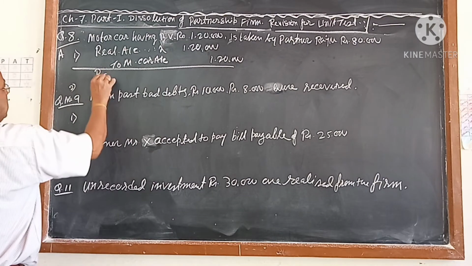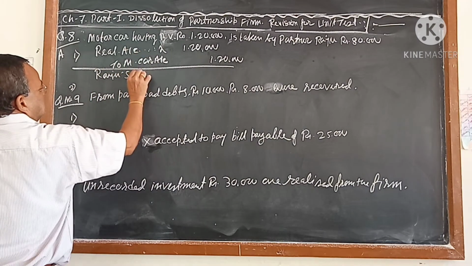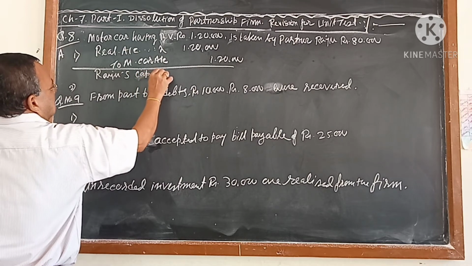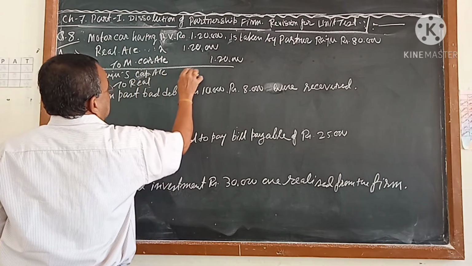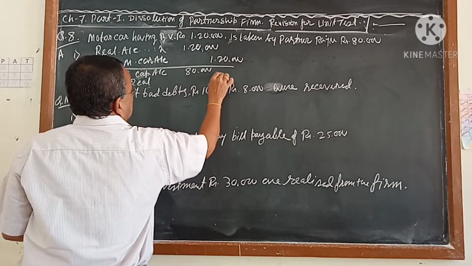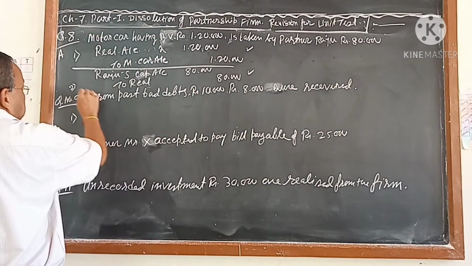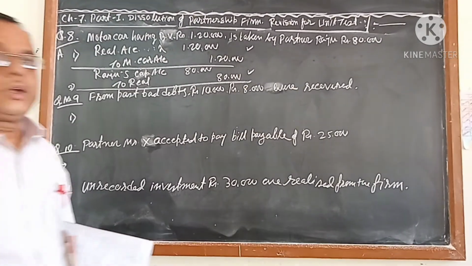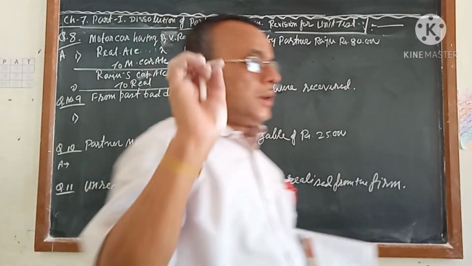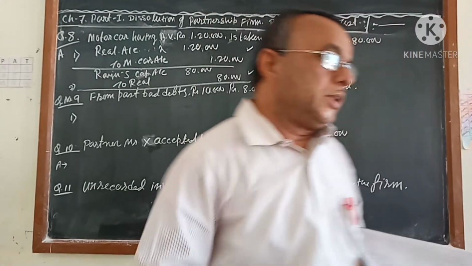So Raju's capital account debit to realization account. How much? 80,000. This is the journal for the transfer entry. This is the journal for which Raju is taking the car. Every time, this chapter is a very easy chapter if you are able to remember a few transactions, nothing else.